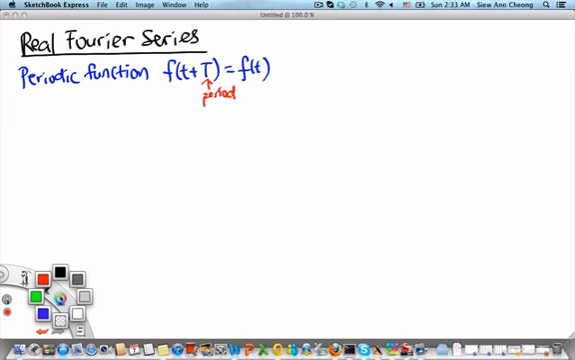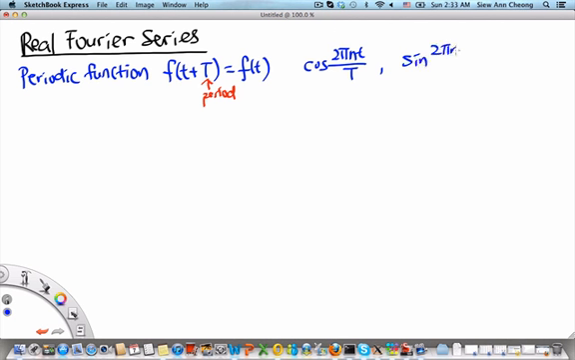Other functions that have this particular property include cosine 2 pi nt over capital T, as well as sine 2 pi nt over capital T, for n being an integer. Actually positive integers, which are the natural numbers, of course.